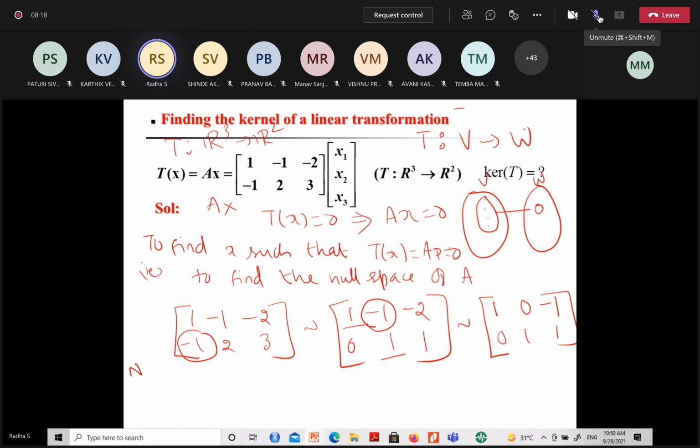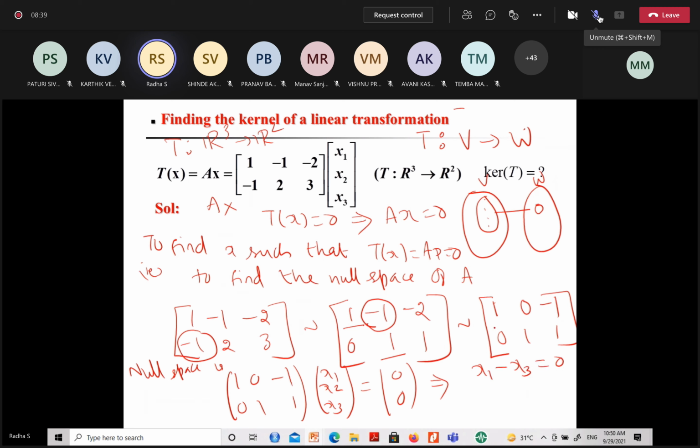So how to find the null space now? Take the matrix, multiply by x1, x2, x3. That is equal to 0, 0. So that means x1 minus x3 is 0, x2 plus x3 equal to 0.